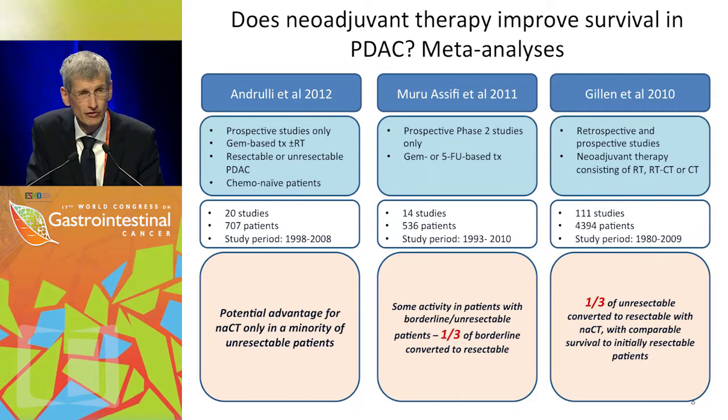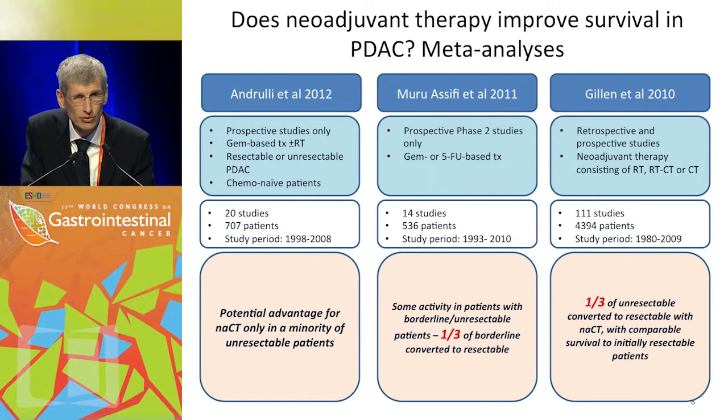This is still the pre-FOLFIRINOX and the pre-gemcitabine plus nab-paclitaxel era. So we are actually based on the conventional treatments, and of course chemotherapy as well as radiochemotherapy has been included in these analyses. And you see the results at the bottom in yellow.